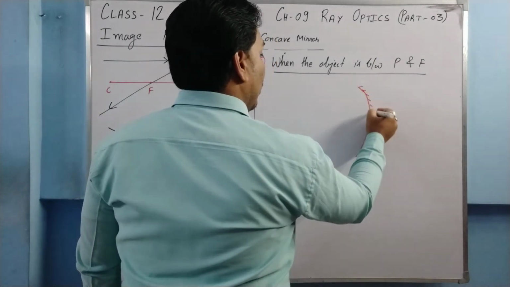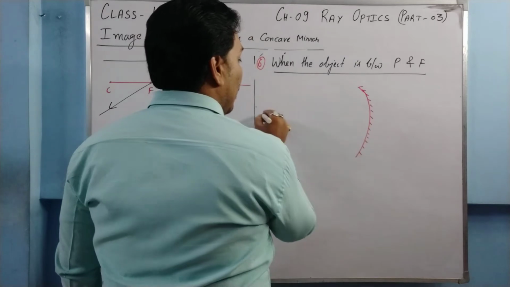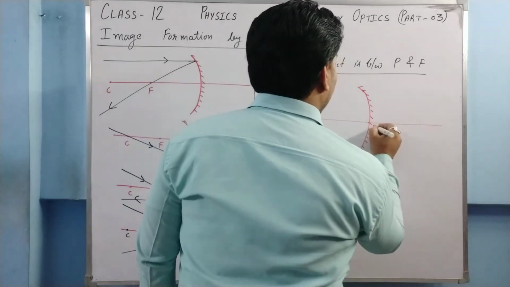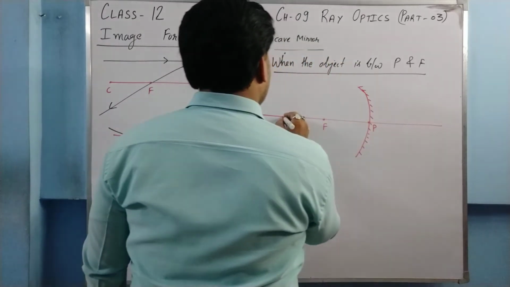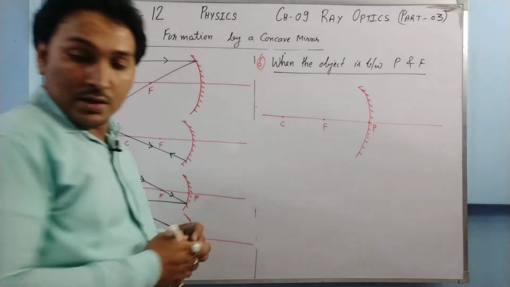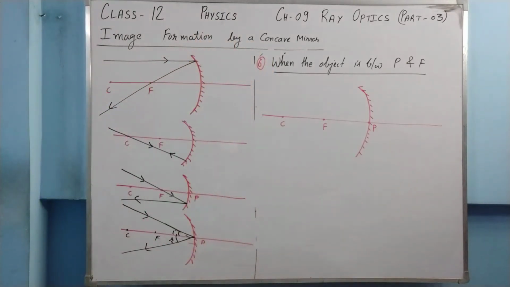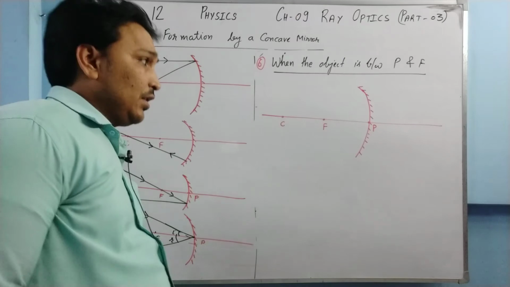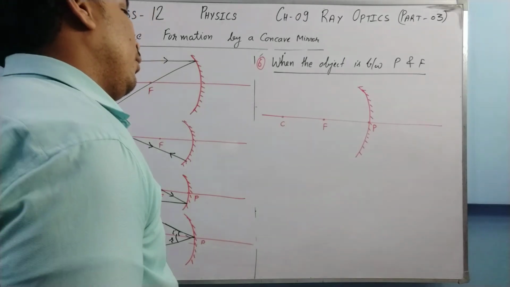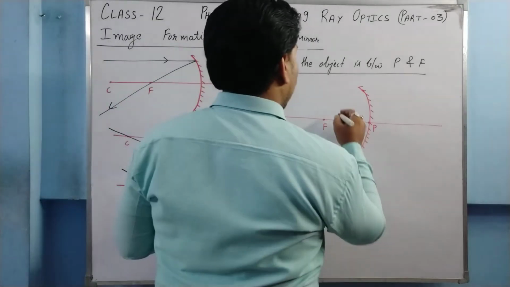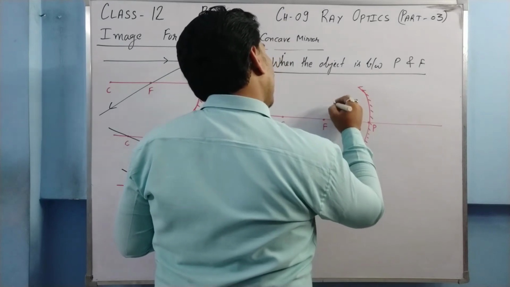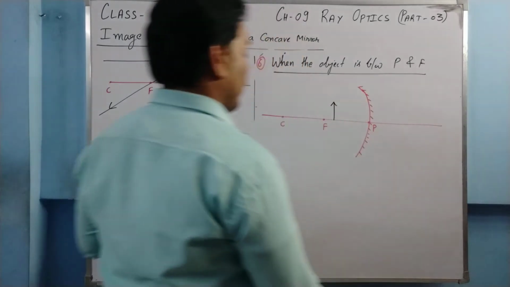This is how the concave mirror is drawn. Say this is the pole, the focus, and this is the center of curvature. So here the object is between pole and the focus. The object will be somewhere here.